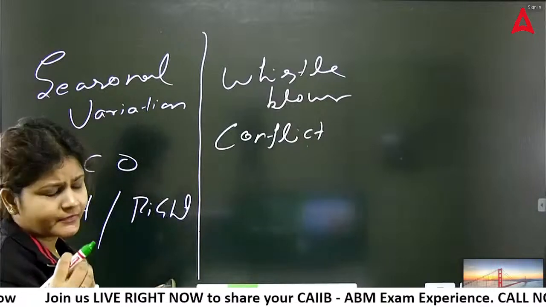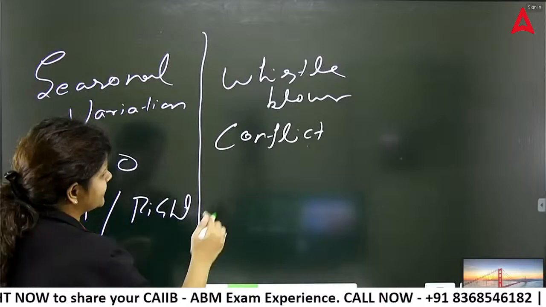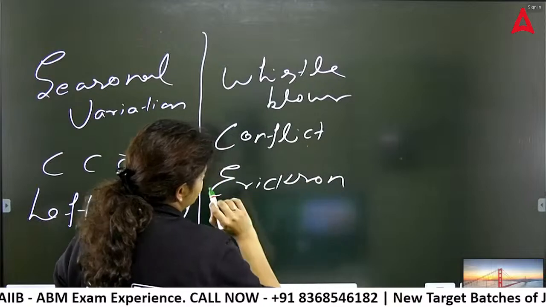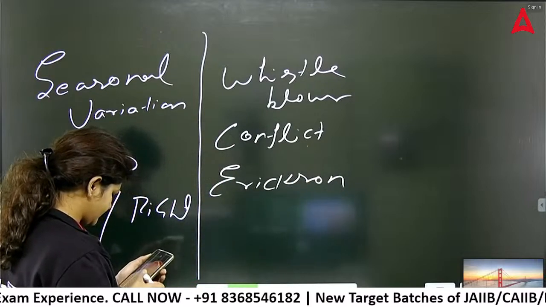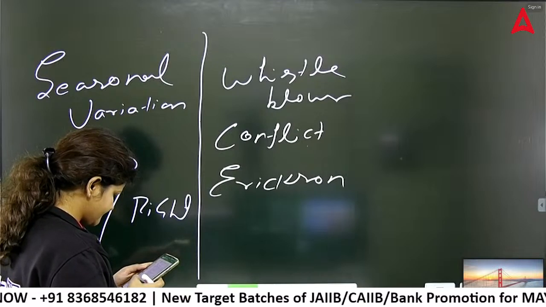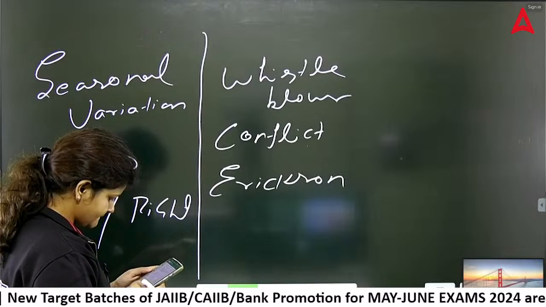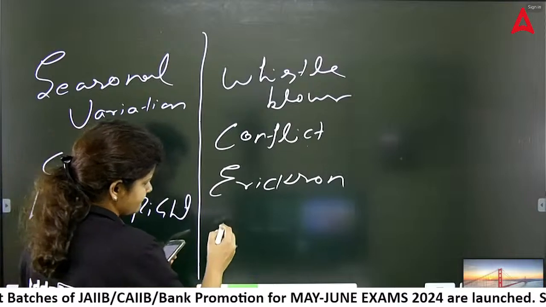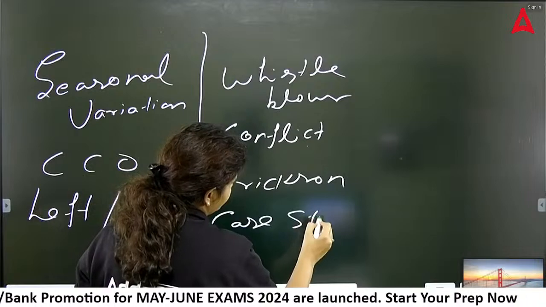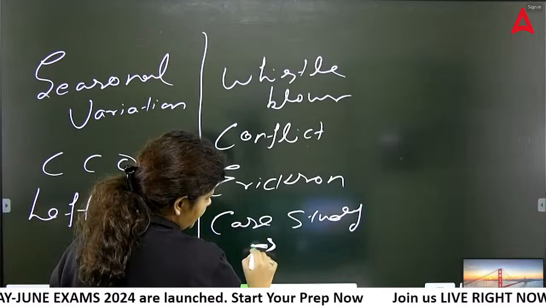There was a question on left hemisphere, right hemisphere, and Erikson. Then there was one more case study from module A. It was on correlation, time series, and probability. All three were asked in one big case study, and they asked all these numericals.